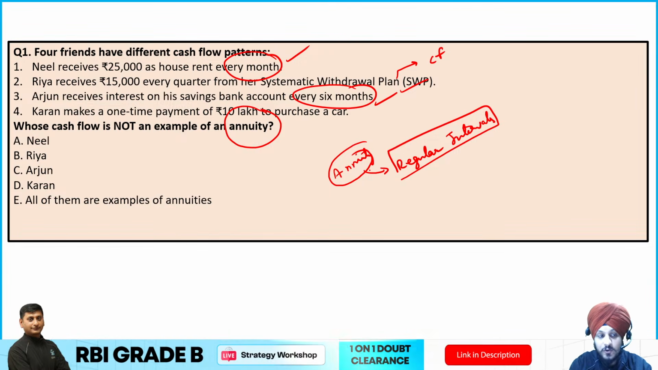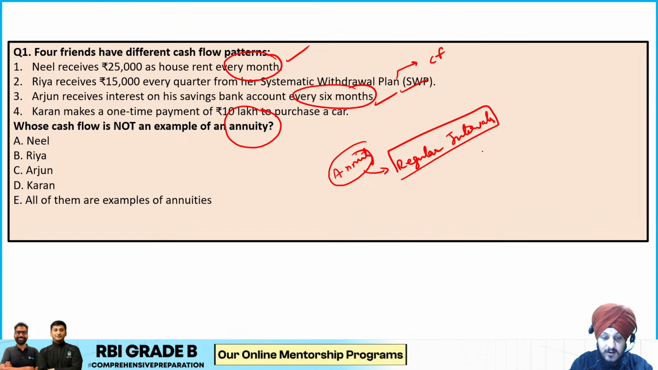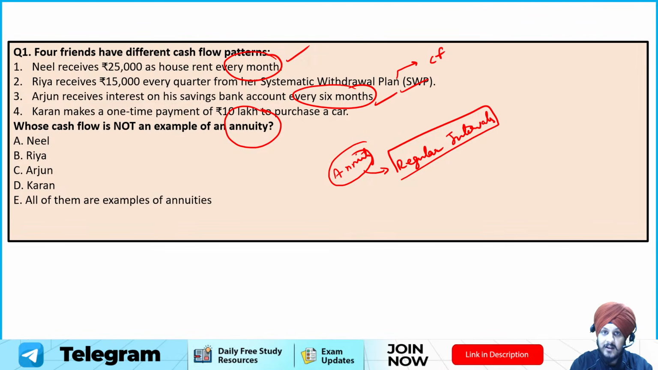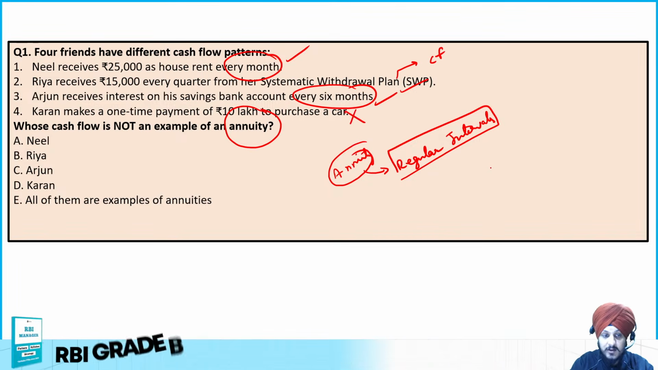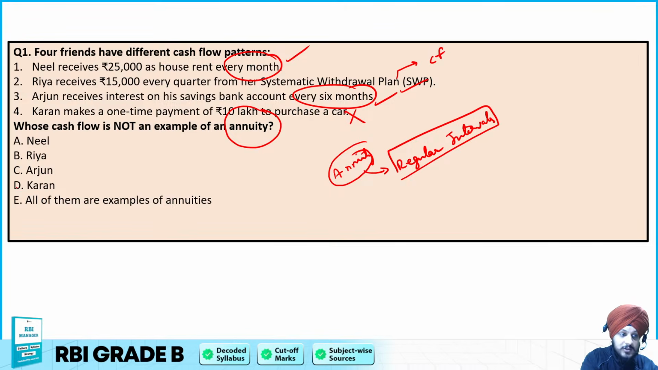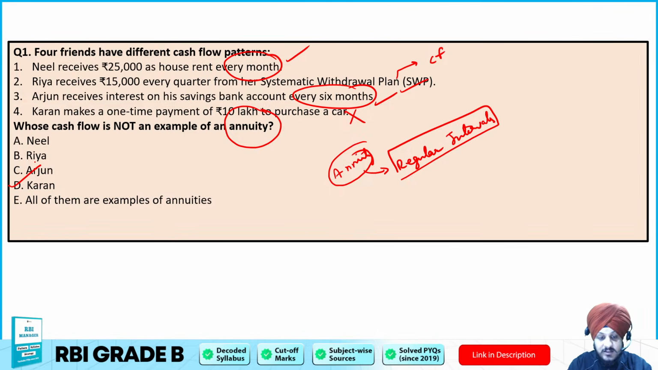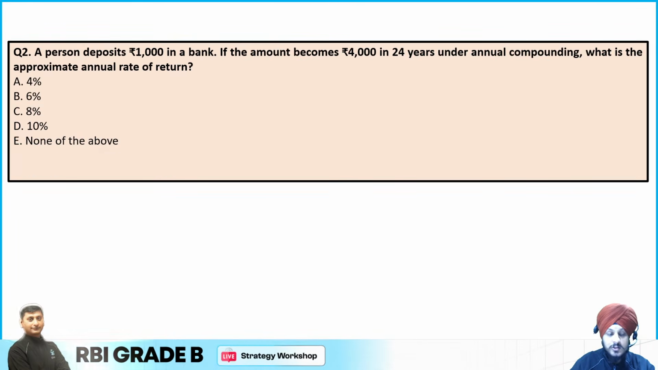But Karan makes a one-time payment only, to buy a rupees 10 lakh car. Since this payment is made only once and does not occur at regular intervals, it is not an example of an annuity. So in this question, D is the correct answer, which is Karan. I hope it is clear to you. Now moving on to question number 2.